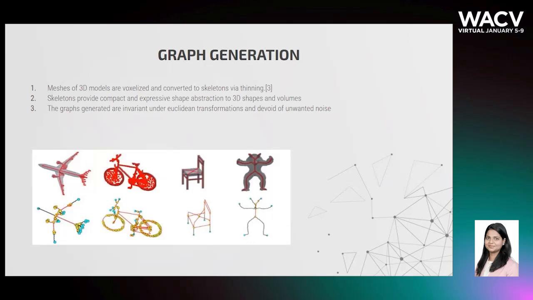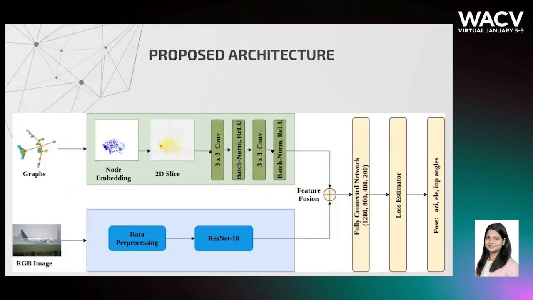The proposed architecture is a lightweight pose estimation approach that utilizes 3D shapes and images to extract rich features using deep neural networks, as shown in the figure. We make use of two separate feature extractors, a shape encoder and an image encoder.